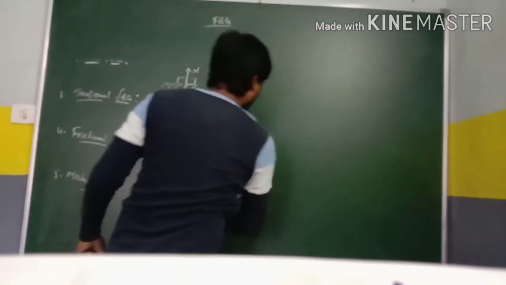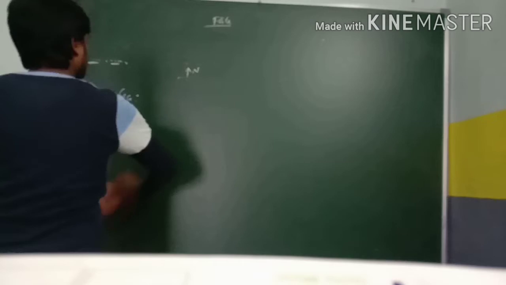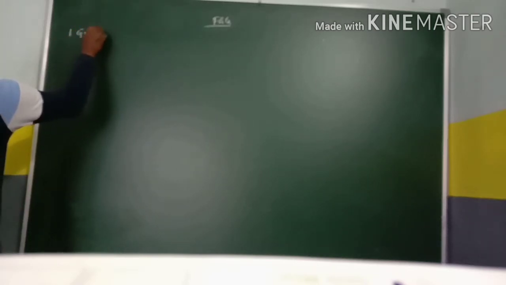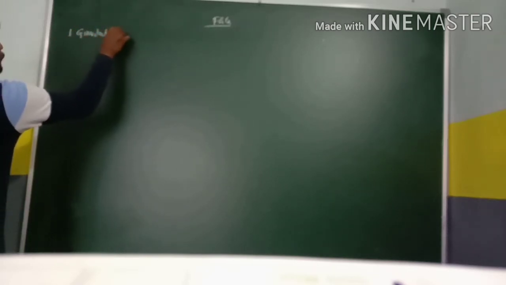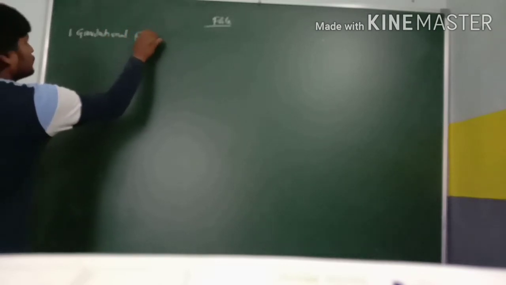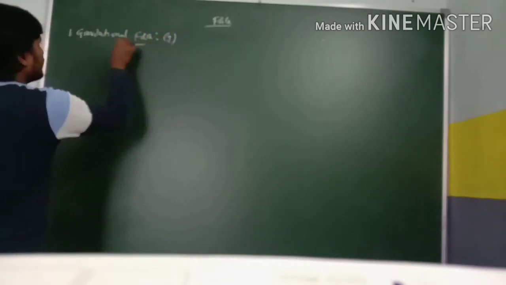Next one is non-contact force examples. In the category of non-contact force examples, the first one is gravitational force. This gravitational force is due to the acceleration due to gravity of the earth.